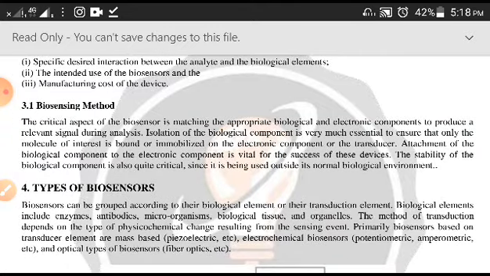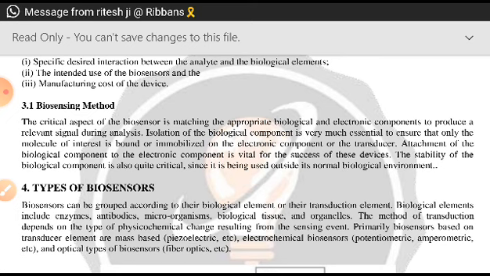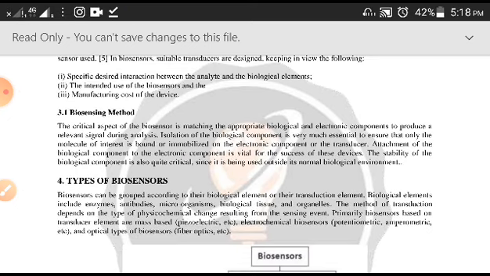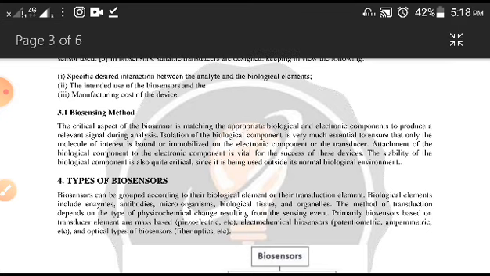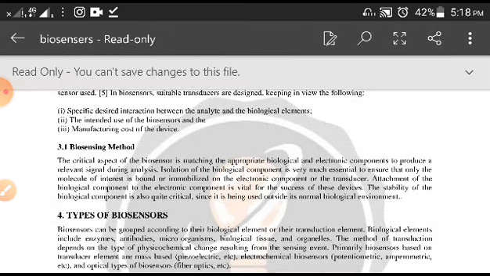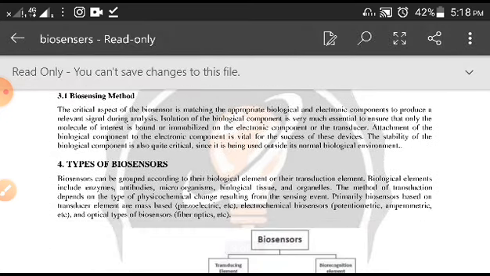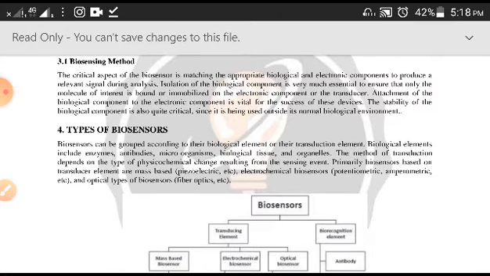So already we have discussed the biosensing method. There can be many ways of biosensing methods actually. There are optical methods; by optical method it can sense this.